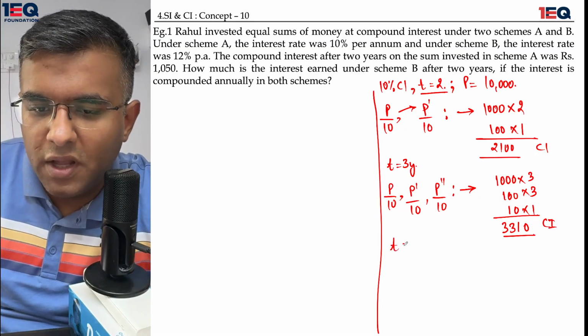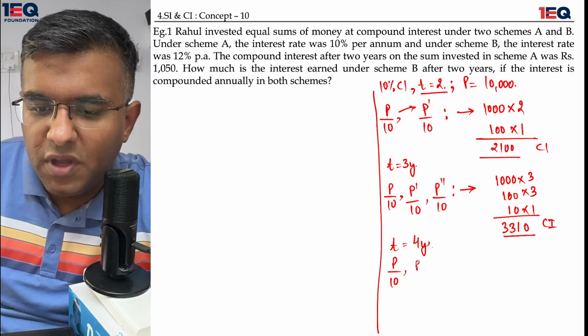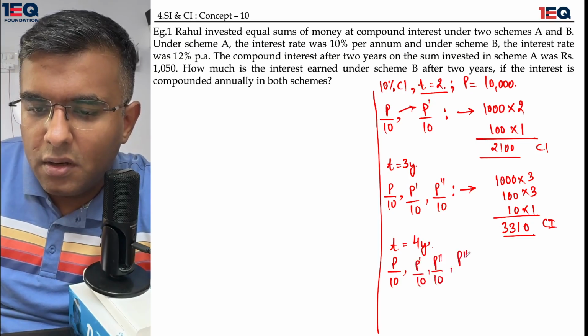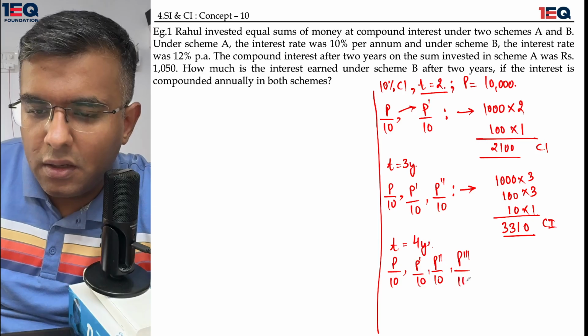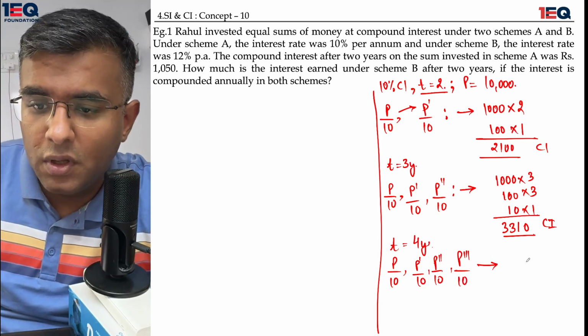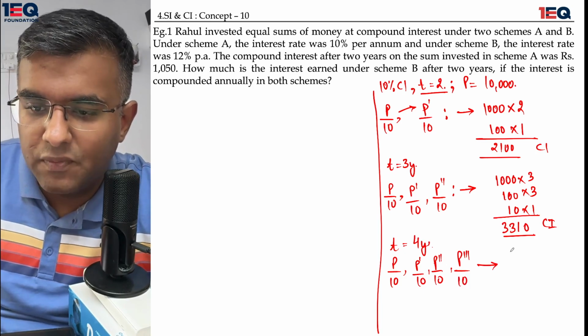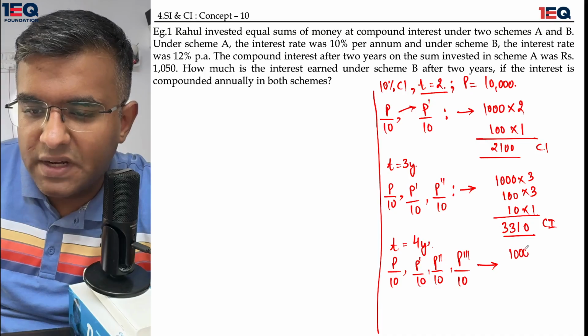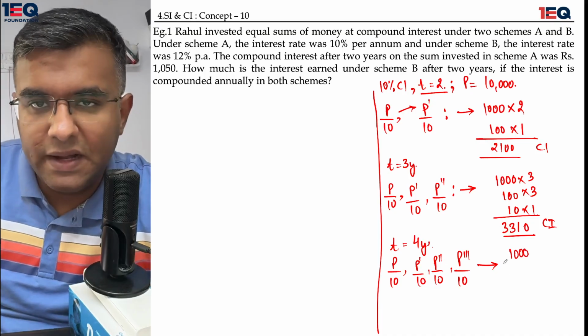If we talk about time being equal to 4 years, at that time we will have this exercise 4 times: P by 10, P dash by 10, P double dash by 10, and P triple dash by 10. In this particular case, what would it amount to? 1000 would be the first entry, because 10,000 divided by 10 is 1000.